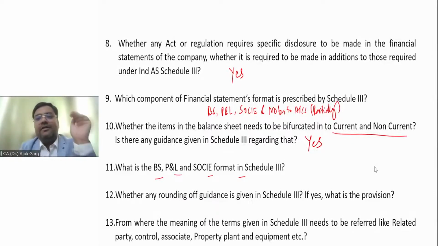For example, in non-current asset, always property, plant and equipment comes first, right? Then there will be an intangible asset or capital work in progress. So you have to maintain that sequence, okay? Because this is the guidance which is given by the schedule 3 of the Companies Act, right? This kind of sequence is not given anywhere except schedule 3. So you have to refer to that and you have to comply with that requirement, okay?